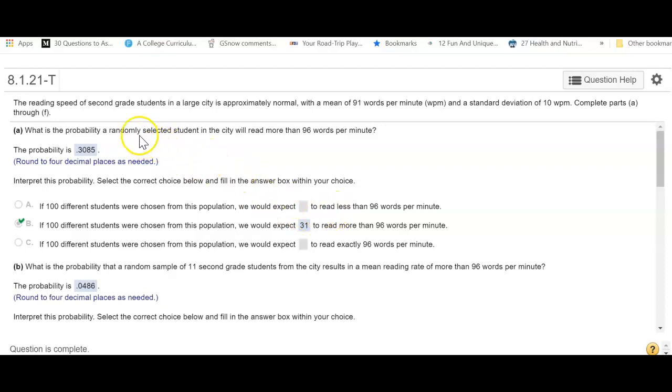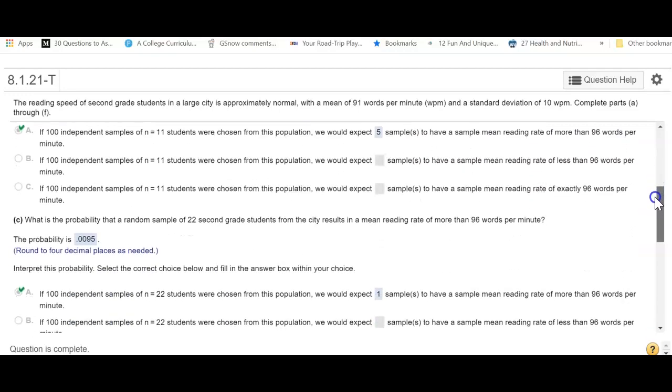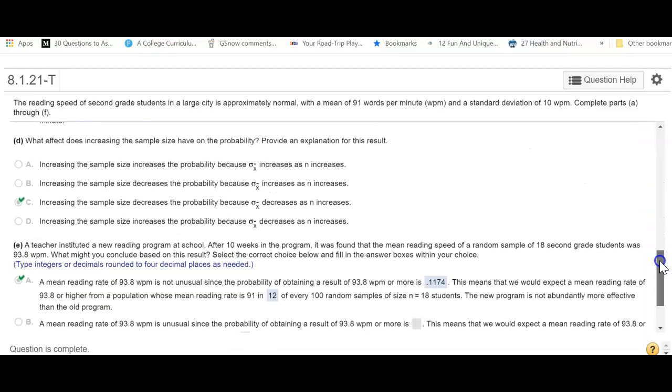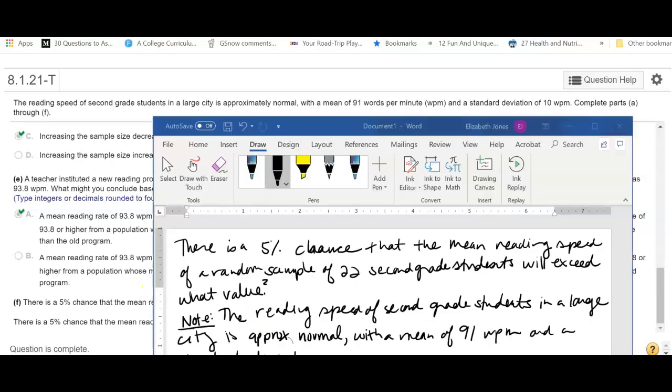Hello, so I was asked this question on section 8.1, and it has to do with the reading speed of second grade students in a large city, which is approximately normal, with a mean of 91 words per minute and a standard deviation of 10 words per minute. My student went through and answered a lot of these different questions, but she wanted help on this last question: there is a 5% chance that the mean reading speed of a random sample of 22 second grade students will exceed what value? So you have to work through it.